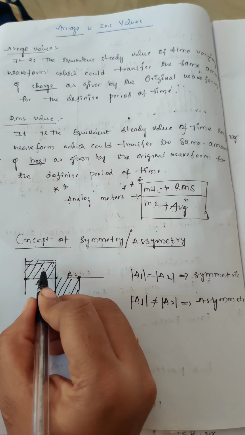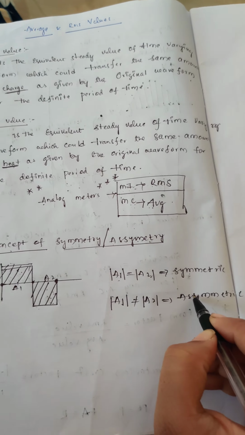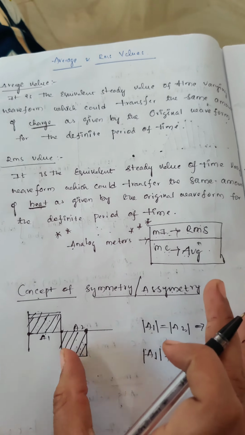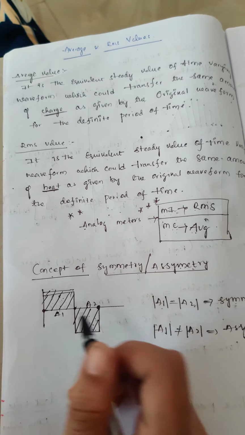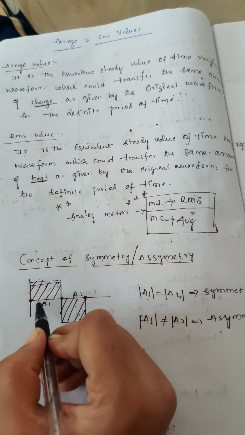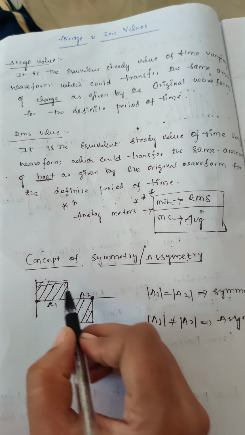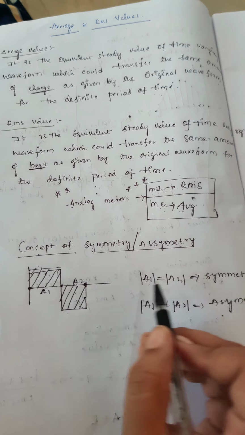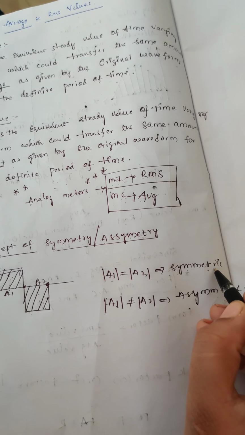If the value of A1 is not equal to A2, then it is called an asymmetric waveform. Have you got the concept right now? Mod means it is a magnitude of this value. When you have the magnitude of this value equal to the magnitude of this value, then that waveform is called a symmetric waveform.